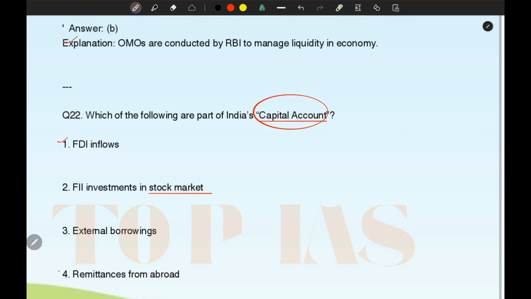FDI inflows, this is correct. Option 2 is also correct, and option 4 is correct. External borrowing is not a part of capital account. FDI inflows, FII investment in stock market, and remittances from abroad, these are part of capital account. On the other hand, external borrowing is not part of capital account.